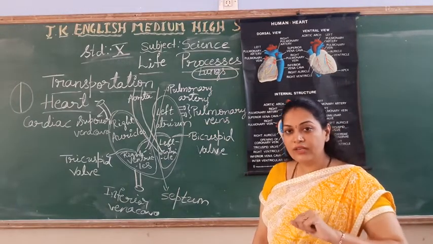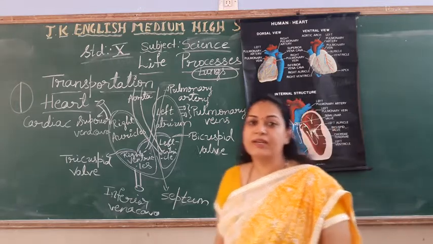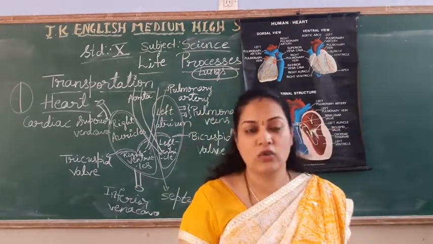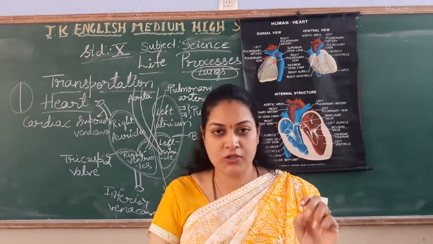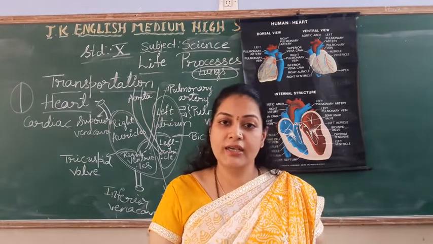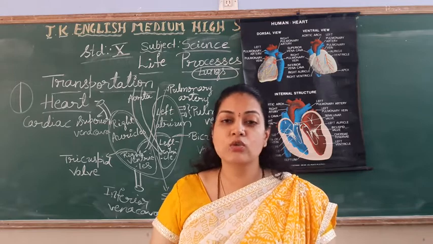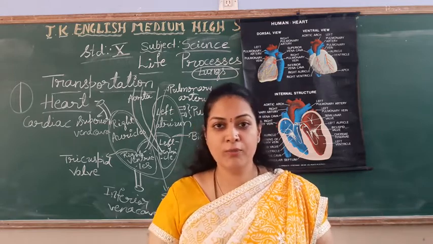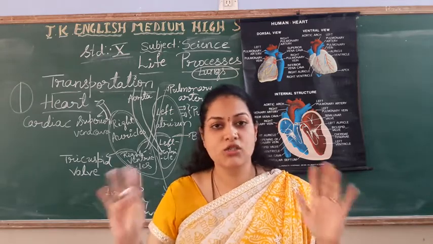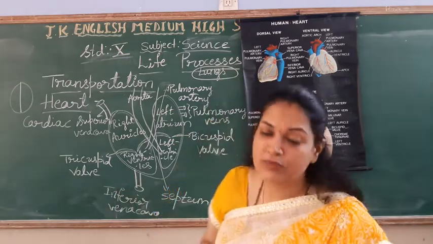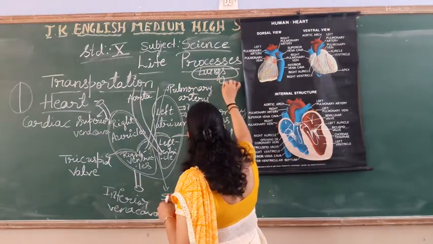Lungs, what will they give to the blood? Oxygenated blood. See students, repeatedly I am using the words oxygenated and deoxygenated. What do you mean by oxygenated? The blood which carries the oxygen. What do you mean by deoxygenated? The blood which carries carbon dioxide. In common words, we used to say pure and impure. Nothing is pure or impure. Pure in the sense oxygenated blood, impure in the sense deoxygenated blood, that's all. Okay? Right.